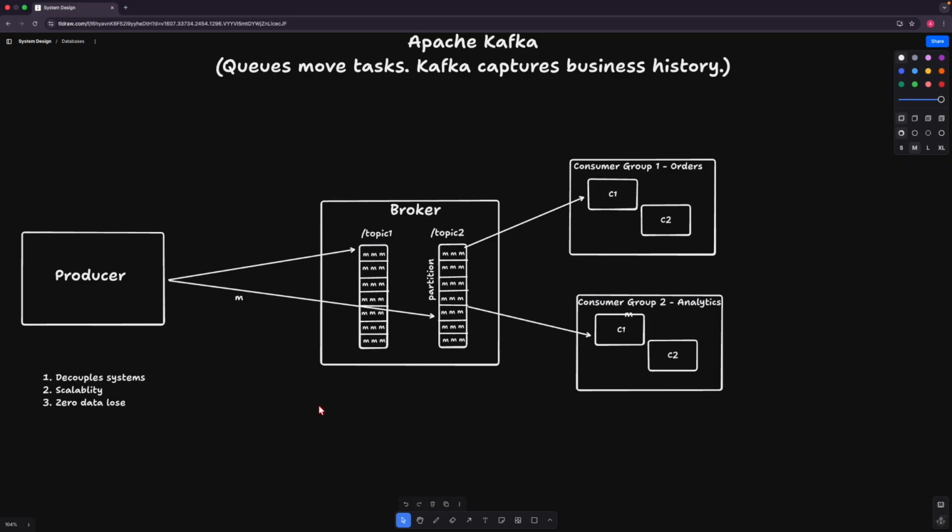Okay, so the next major advantage here is replaying the messages. So what do you understand by this? Let's take a simple example. Let's say a new code was pushed into production for one of the consumer services, let's say the order service. Just a day back, a new code was pushed, but that code had some bug, okay?